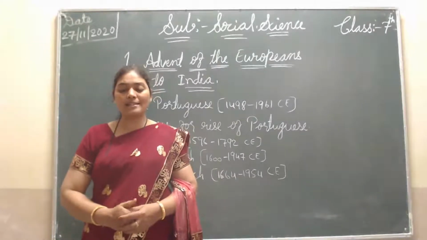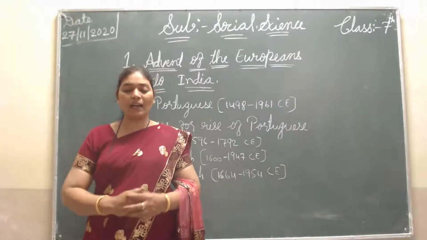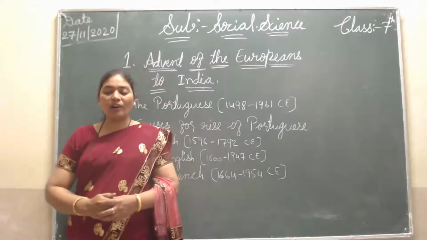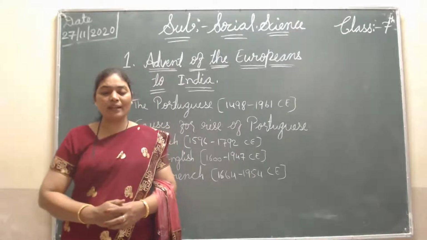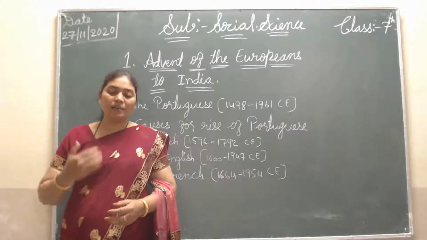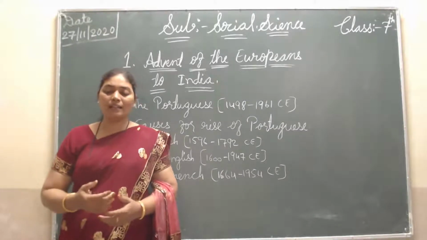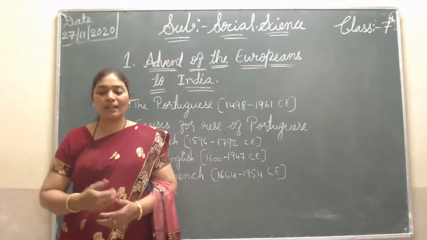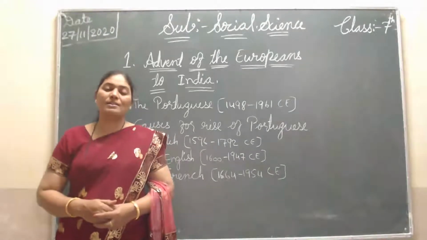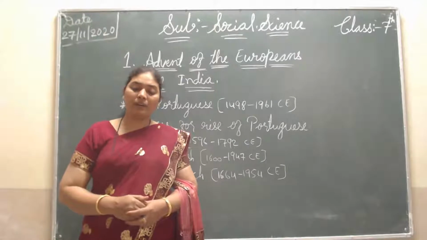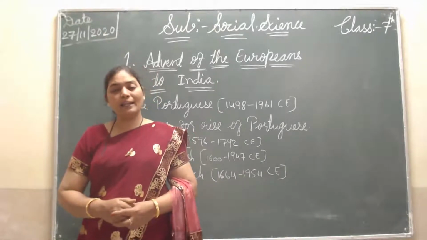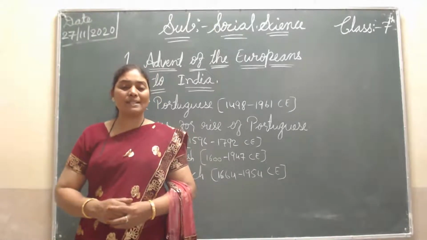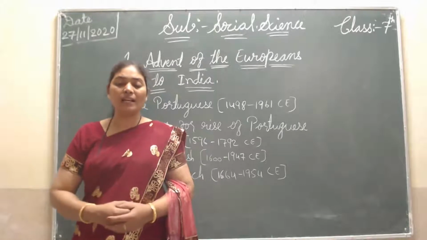Later, trade centers were established at Agra, Ahmedabad and Bhuj. After this, they established trade centers at Calicut, Madras and Bombay. Then Calcutta became their first capital. These English people wanted to do business, so they took the permission from Jahangir.